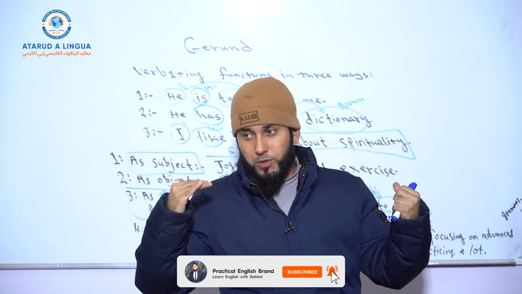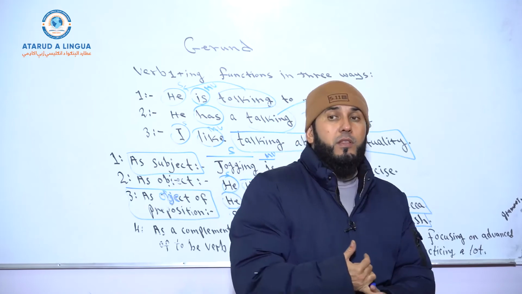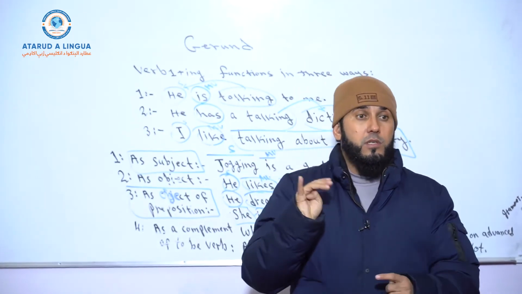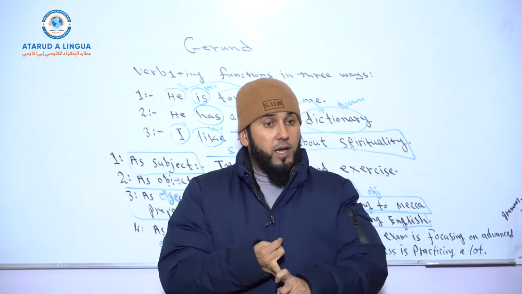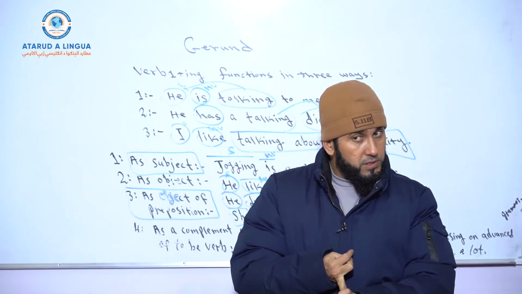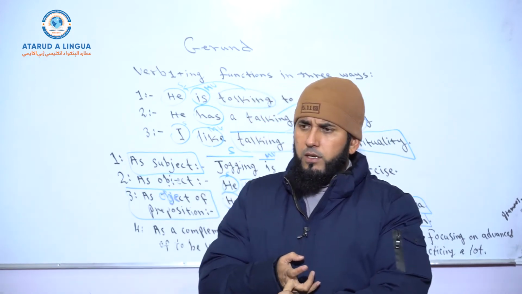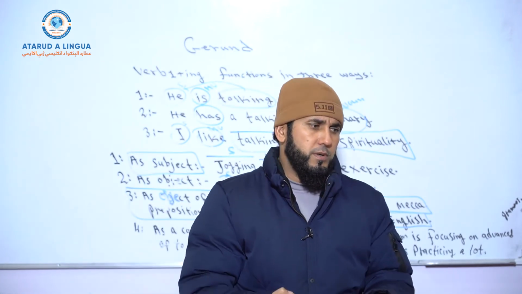So you can use a gerund or a gerund phrase in these 4 ways: as the subject of your main verb in a sentence, as the object of your main verb in a sentence, as the object of a preposition, and finally as the complement of a to be verb.